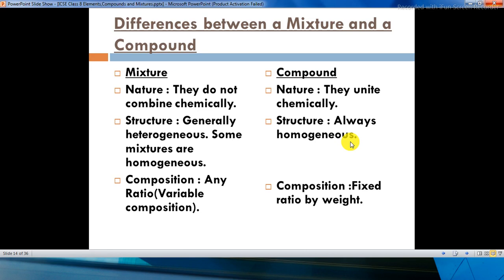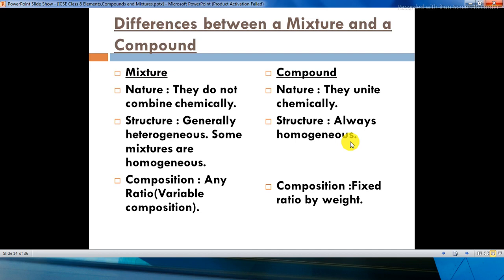Generally they will be heterogeneous, meaning you will be able to identify 2 or 3 layers. It depends on how many elements are used. So it will be a heterogeneous mixture. Very rarely it will be homogeneous, whereas compounds are always homogeneous.